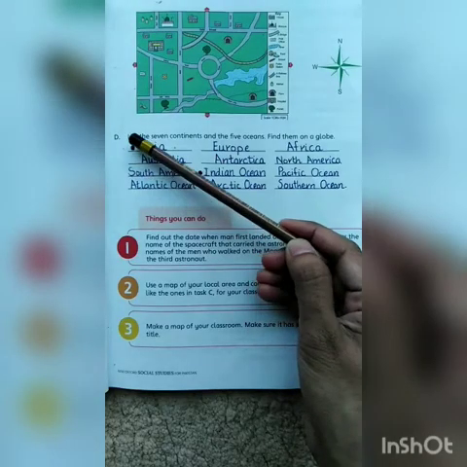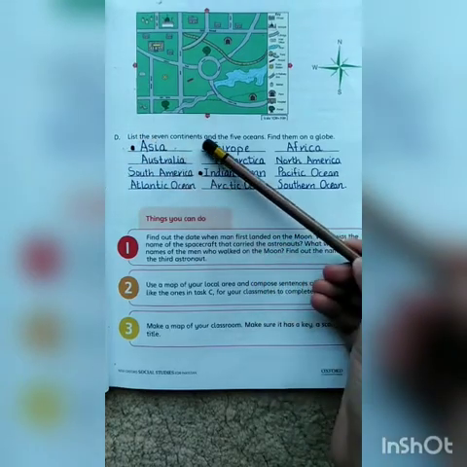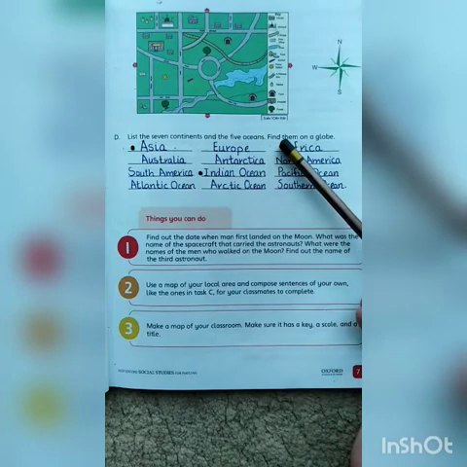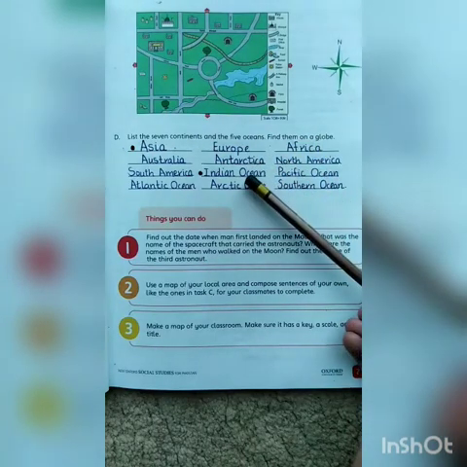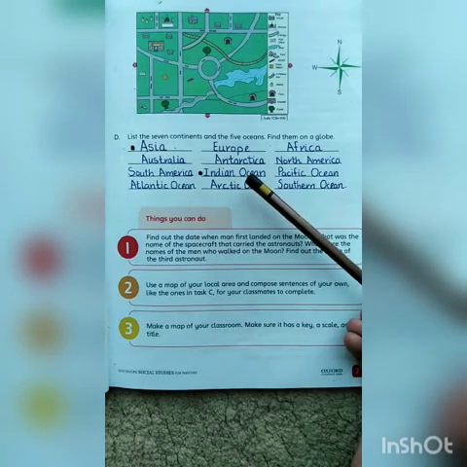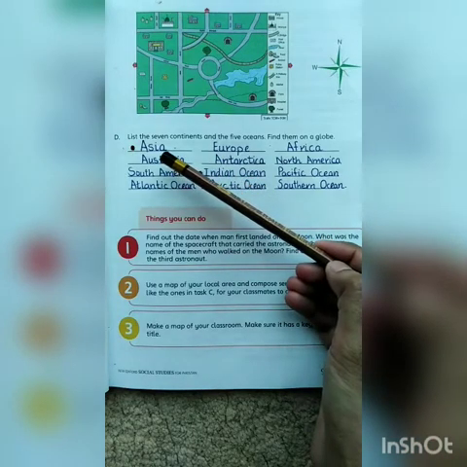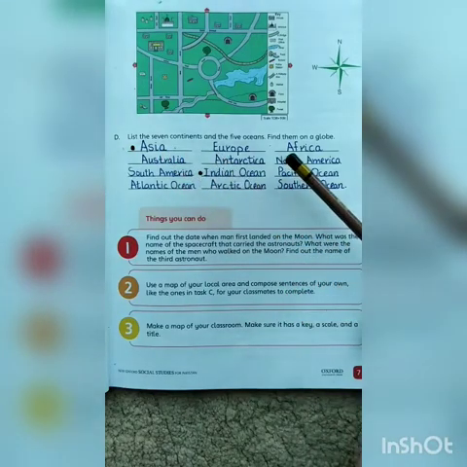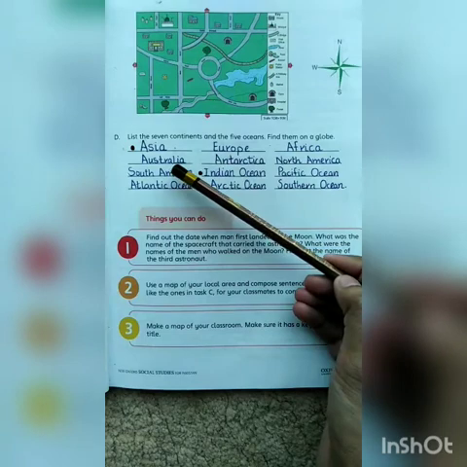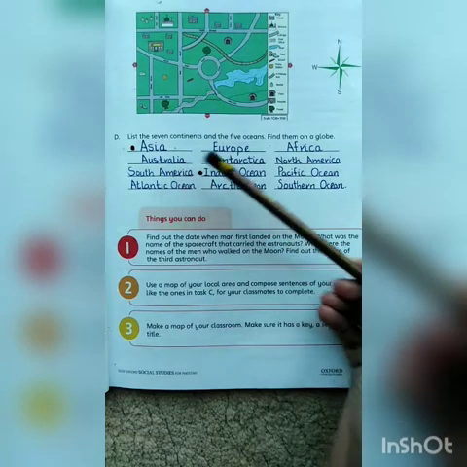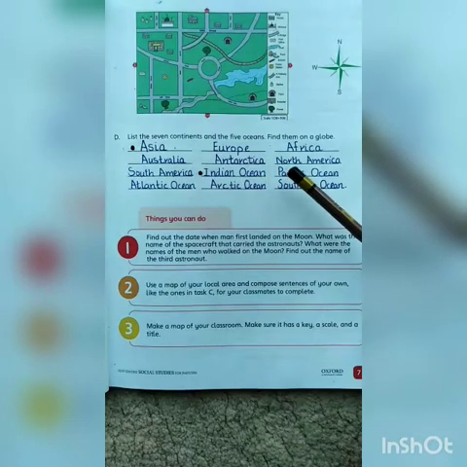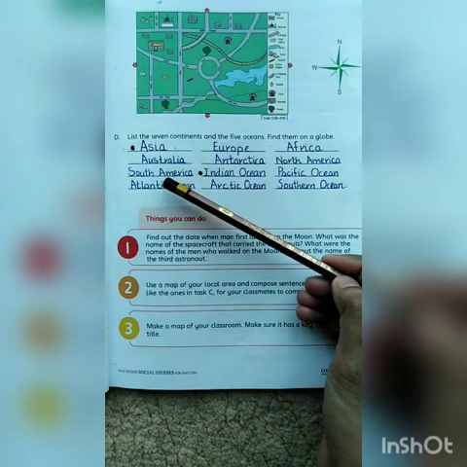Question number D is list the 7 continents and the 5 oceans. Find them on a globe. So here we have to write down the names of 7 continents and 5 oceans of the world. So first we will write down the names of 7 continents of the world. So the first one is Asia, Europe, Africa, Australia. Australia is also called Oceania, Antarctica, North America, and South America.